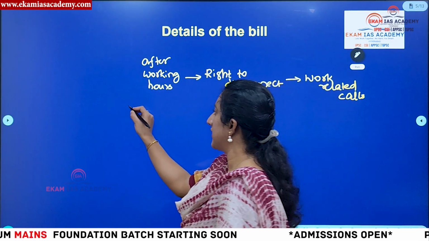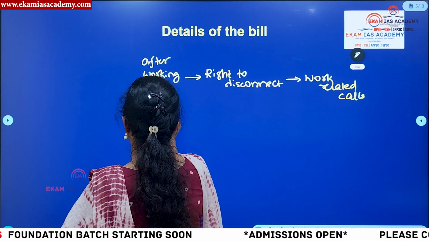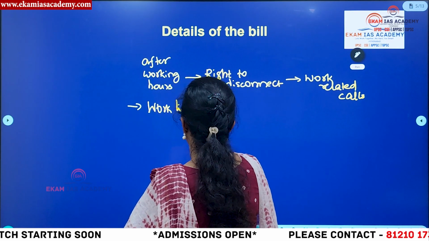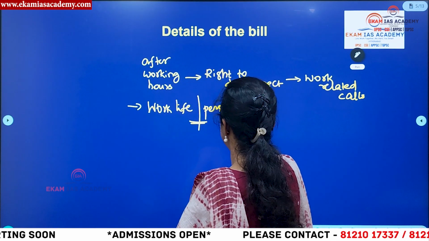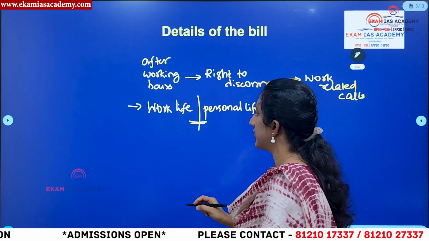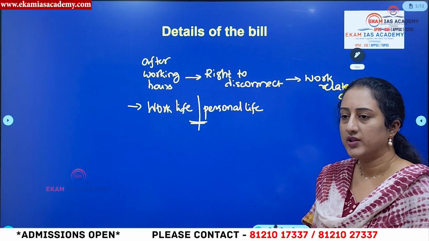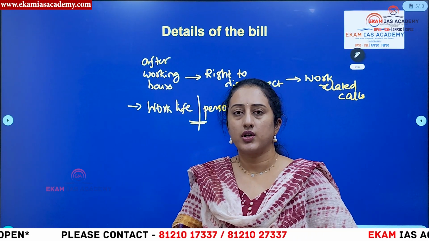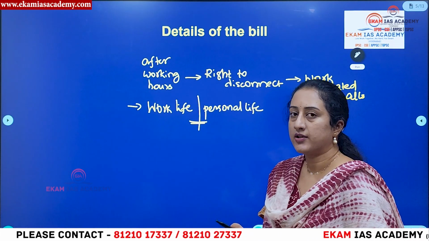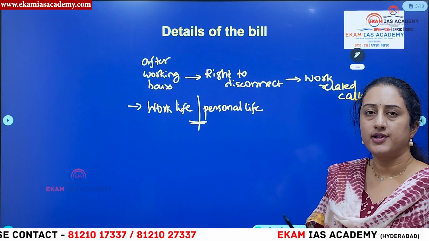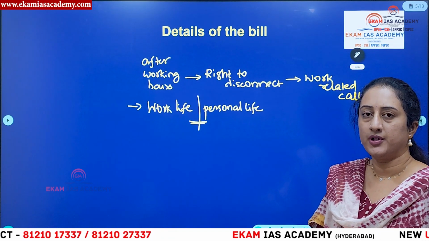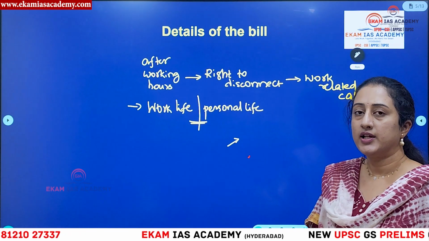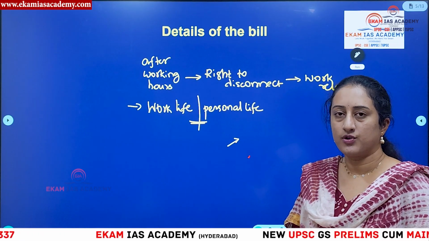Then what is the reason? There is no difference that is actually observed between work life and personal life. So this balance is trying to be ensured using this right to disconnect, right? Then what is the main thing you have to keep in mind? When the employer tries to contact, unless it is so unreasonable, you cannot claim that this person didn't attend my call or didn't respond to my emails, so I'm terminating his employment. Only in case if the employer does such a thing, then he can attract some penalties and fines also.